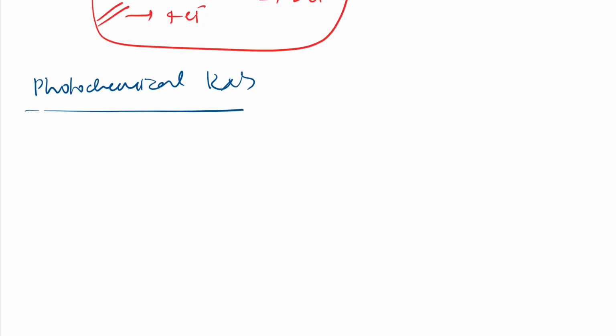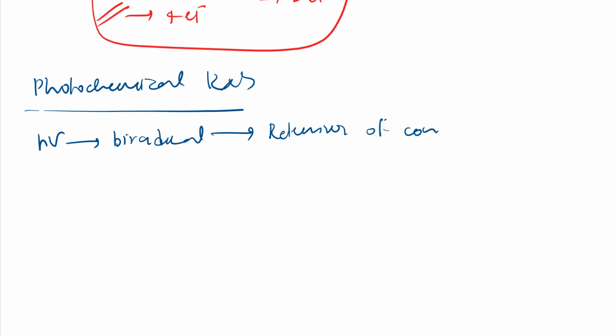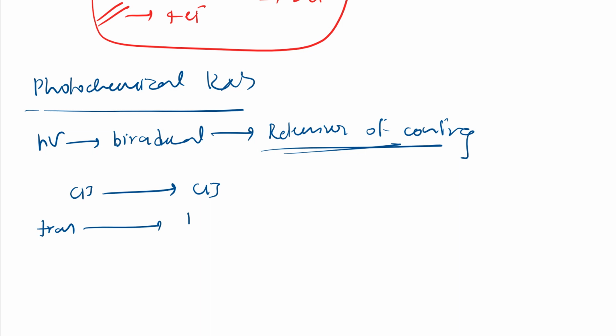So what we do, we apply light, so it will form a biradical, and the reaction will be with retention of configuration. Retention of configuration. You may ask, what is this retention of configuration? Retention means if initially it is cis, after reaction also it will be cis. Initially it is trans, afterwards also it will be trans. So this is nothing but retention of configuration. So simply we can call it a stereospecific reaction.